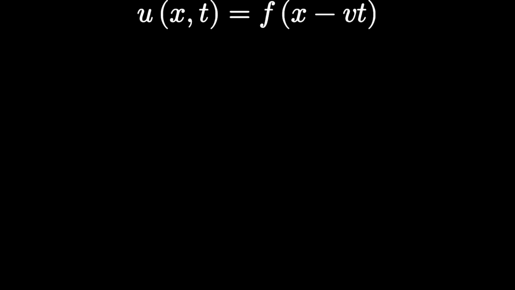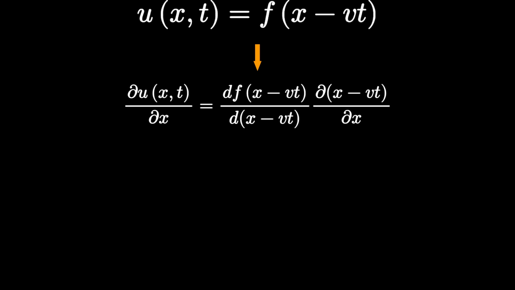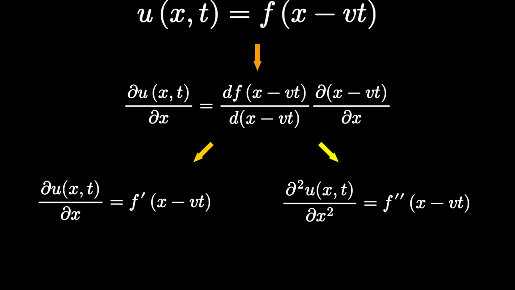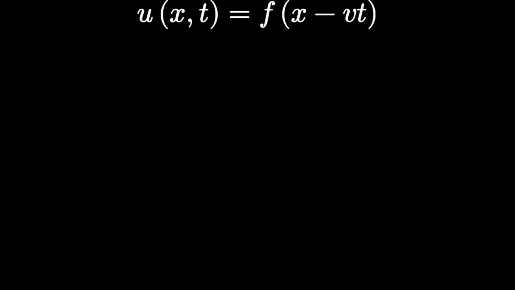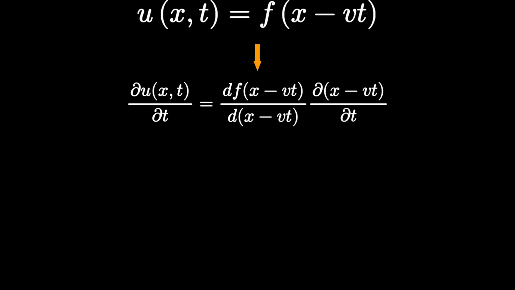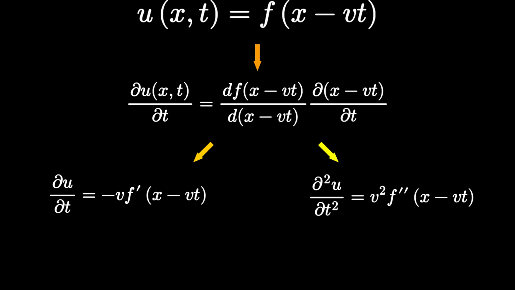Since our function depends on the coupled term x minus vt, we must use the chain rule. Taking the partial derivative with respect to position gives us the spatial gradient. Differentiating a second time gives us the spatial curvature. Now let's do exactly the same thing with respect to time. Because space and time are locked together by the term negative vt, the chain rule dictates that every time derivative pulls out a factor of negative v. After taking the second time derivative, the negative velocity factor is squared.